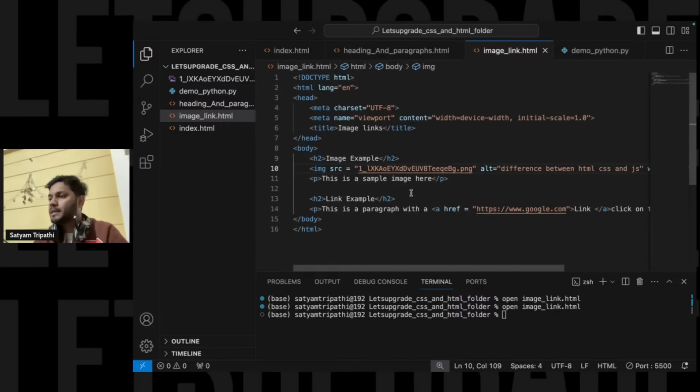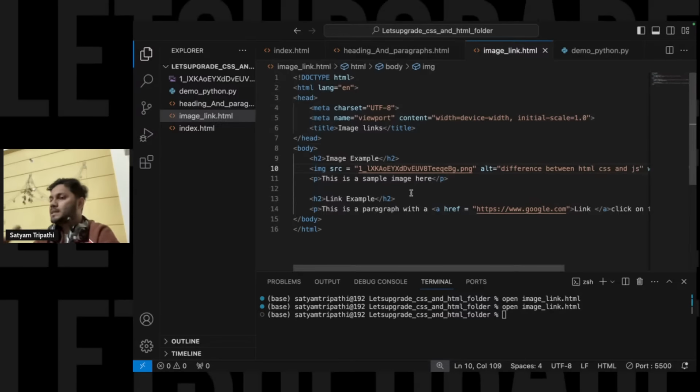So the next topic that we'll have. Just see, the meta tag is basically important. In the meta tag, you will see charset is UTF-8.